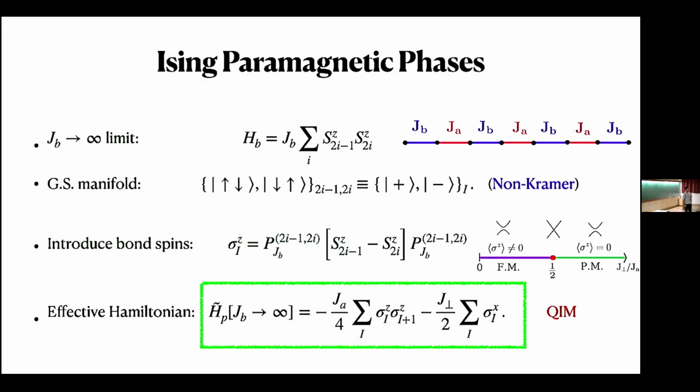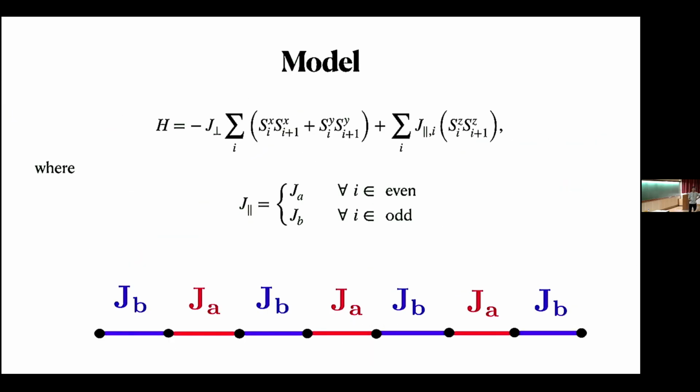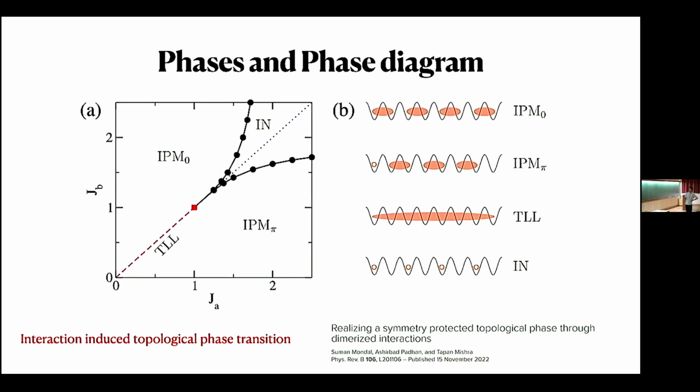You mentioned in the first few slides that this XXZ chain can be used to study unconventional quantum phase transitions. So what do you mean by unconventional here? So, I meant specifically this phase transition from IPM0 to IPM5, which is a topological phase transition. There is no symmetry breaking on either side. So it is beyond Landau's symmetry breaking theory. You basically mean the topological phase transition kind of stuff. Yeah.